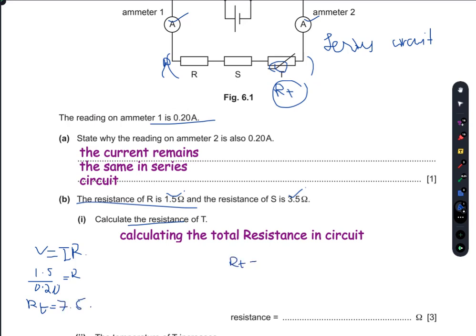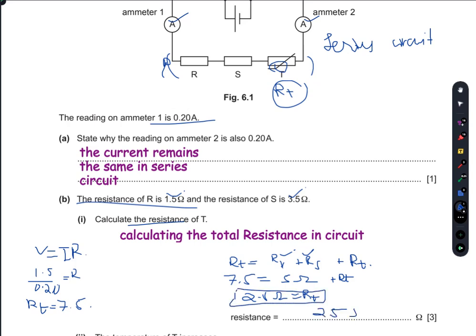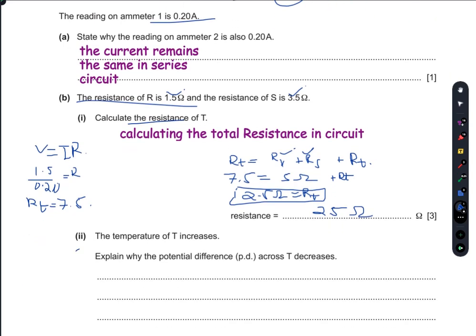Now RT is equal to the resistance of R, resistance of S, and resistance of T. So that is 5 ohms, the resistance of R and S, and the total resistance is 7.5. So you subtract 5 from 7.5. So 2.5 ohms is the resistance of T. So that's your answer, 2.5 ohms. Part 2, the temperature of T increases, explain why the PD across T decreases.